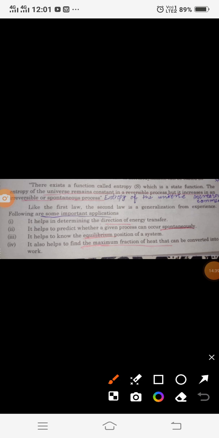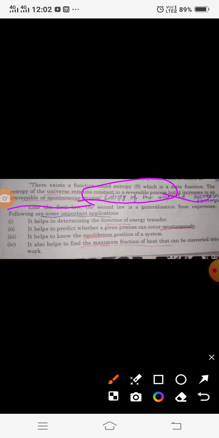What is meant by entropy here in thermodynamics? There exists a function called entropy. The randomness or disorderedness of a system is called the entropy. The entropy of the universe remains constant when a reaction is reversible. But in thermodynamics we are talking about a system in which the reaction is going irreversibly, and that reaction or process is spontaneous.